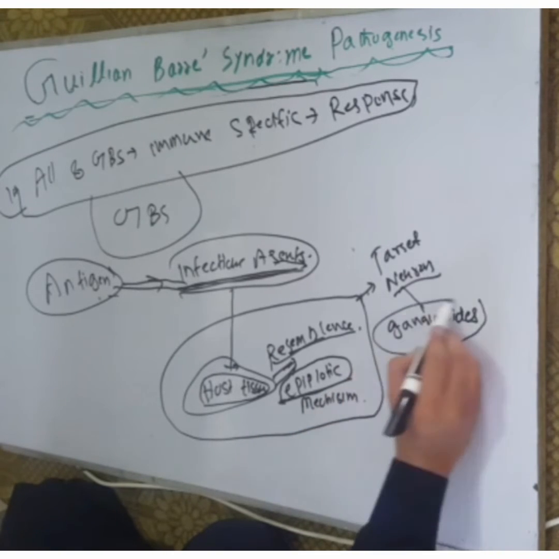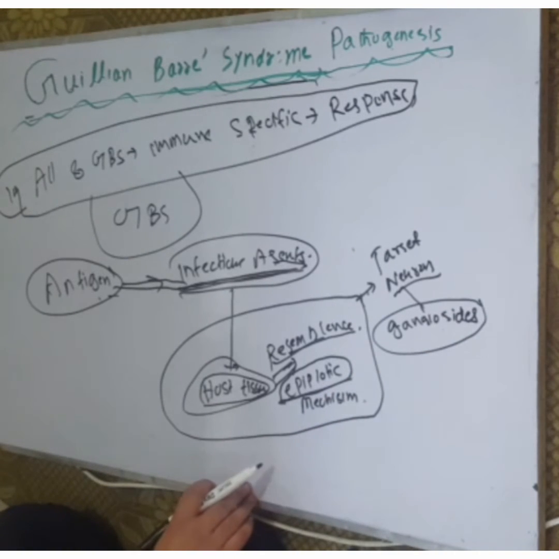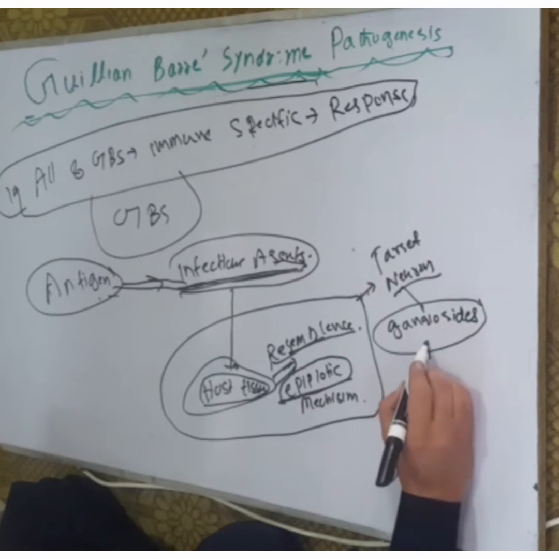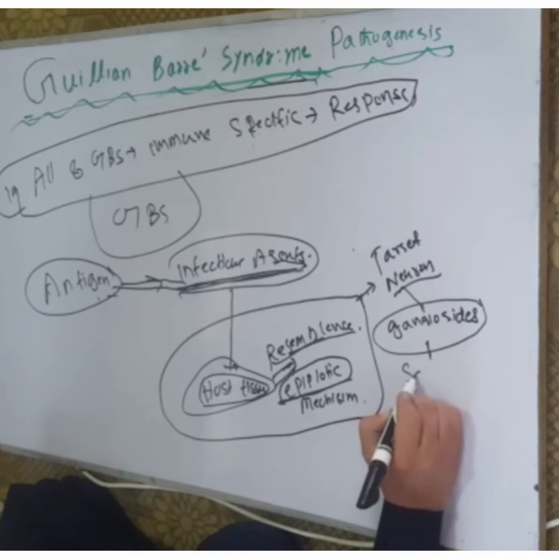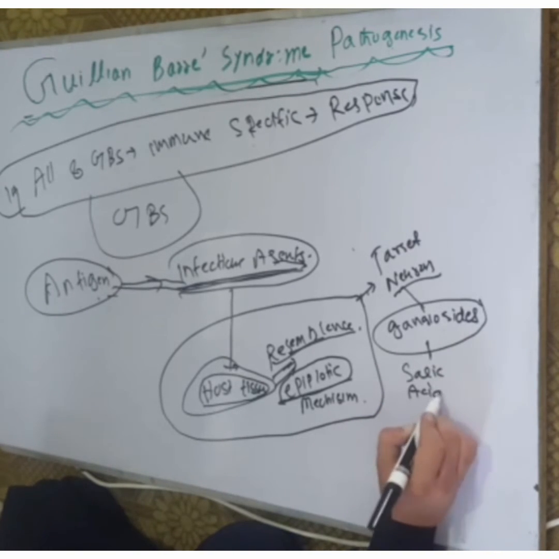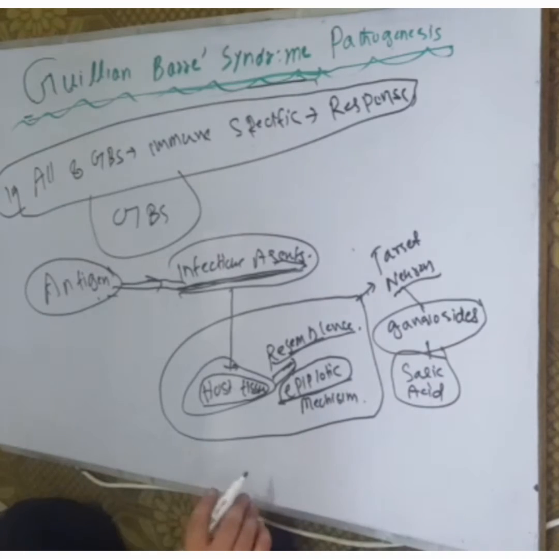They target the gangliosides. The gangliosides contain glycosphingolipids, which contain one or more sialic acids.